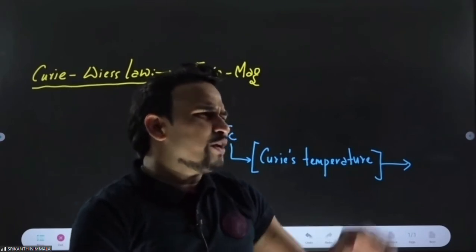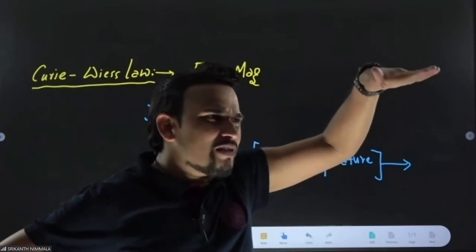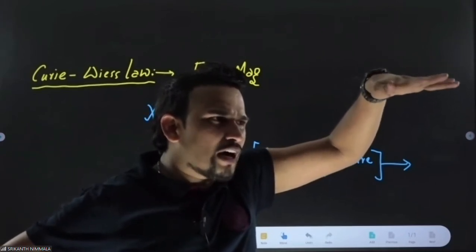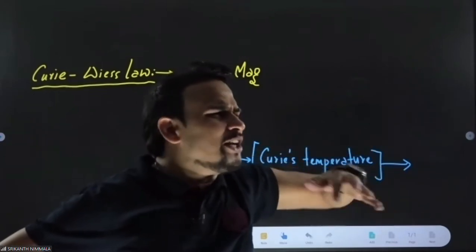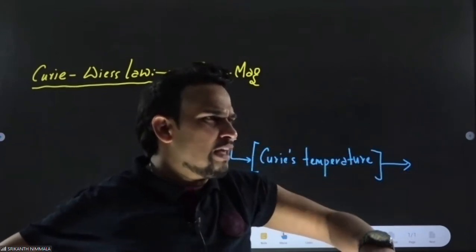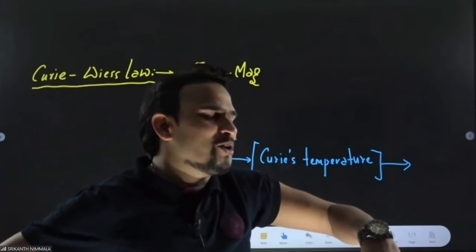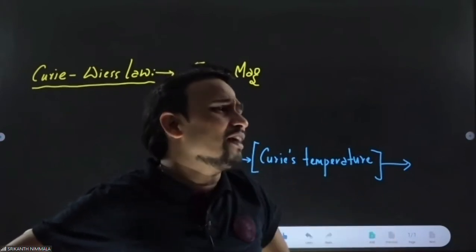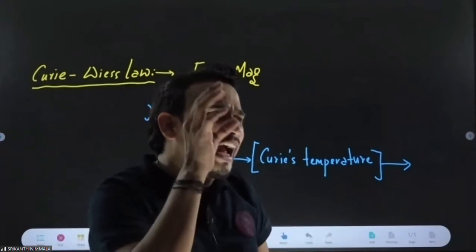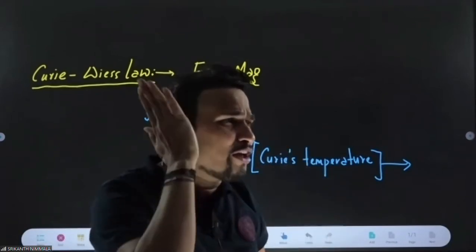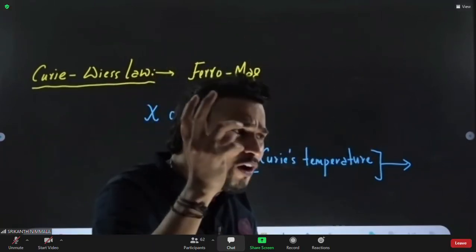If you heat ferro, what will it convert to? After some temperature, ferro will convert to para. If you continue heating para, will it convert to dia? No, it cannot convert to dia. Dia is the reverse property. You can reduce the property, but you cannot reverse it by heating.